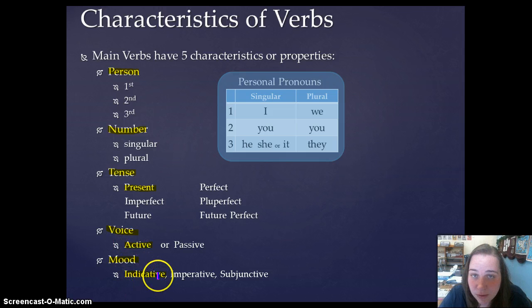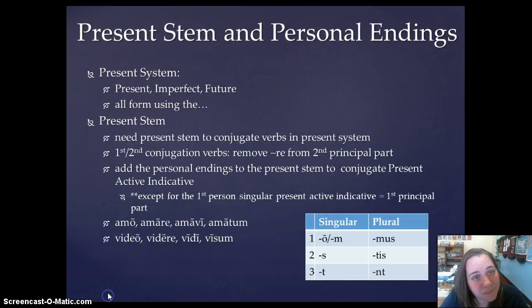Now, there are 3 moods in Latin: indicative, imperative, and subjunctive. You will learn the imperative very soon. Subjunctive, you're not going to learn for a long time. Imperatives give commands, and indicatives are statements and questions. So if you're making a general statement or a question, you're going to use the indicative mood. Quite frankly, the majority of the verbs you're going to come across are in the indicative, because that's what we more or less speak in every single day.